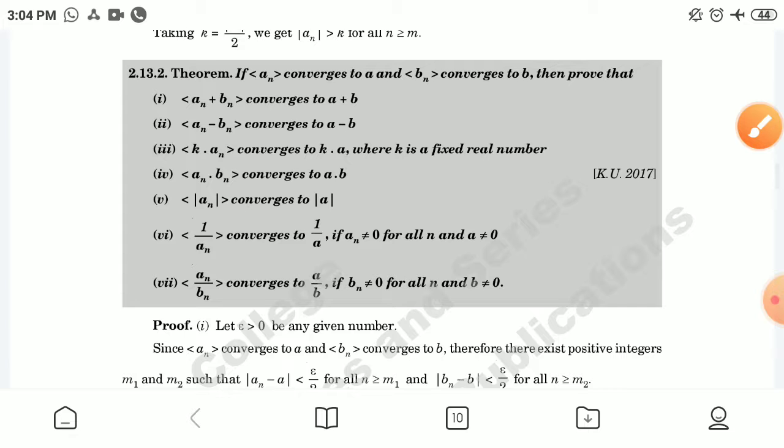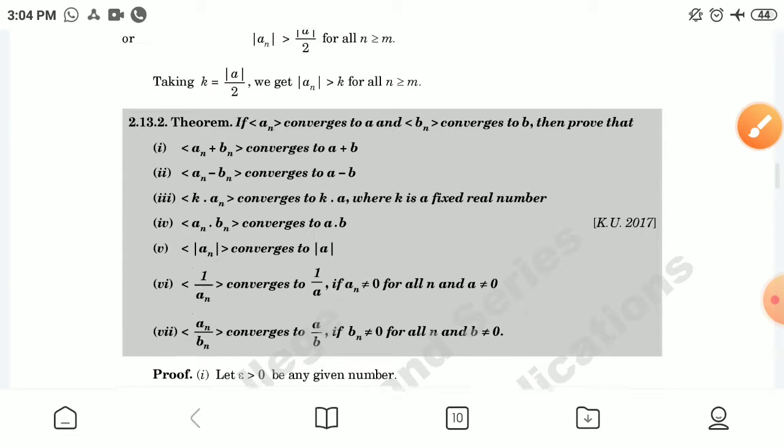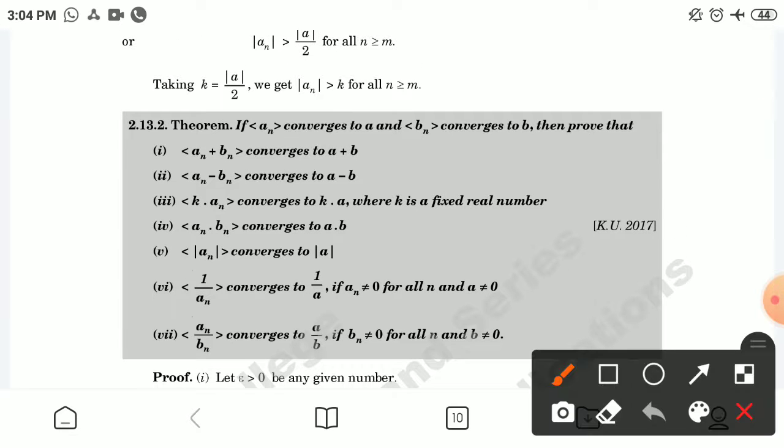Now the next result. If an converges to a and bn converges to b, then prove that an plus bn converges to a plus b. An minus bn converges to a minus b. k times an converges to k times a, where k is a fixed real number.